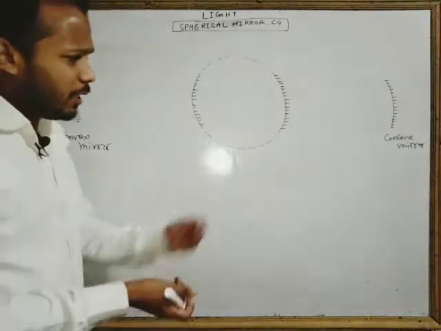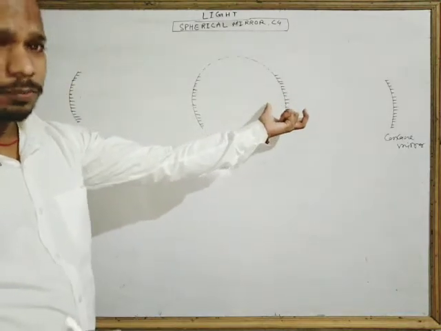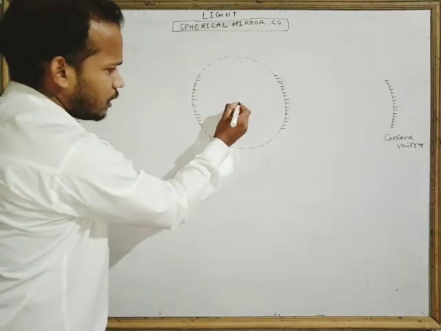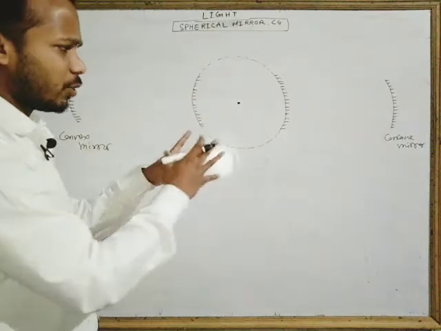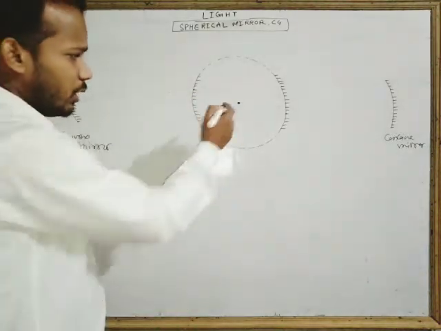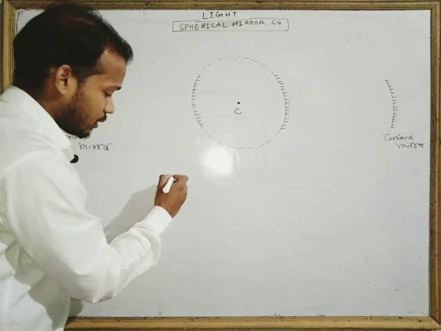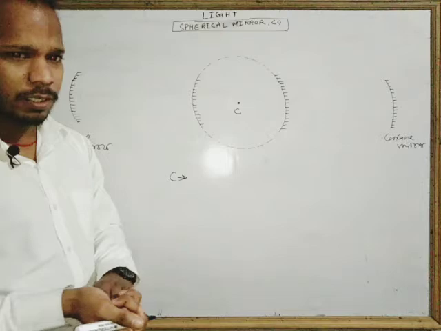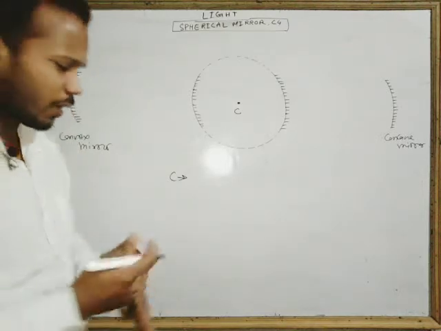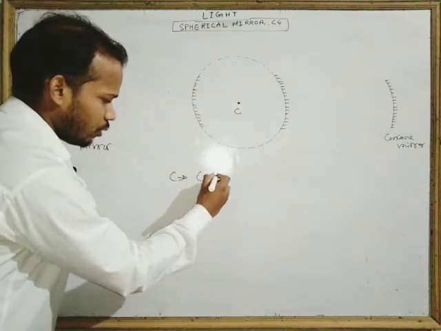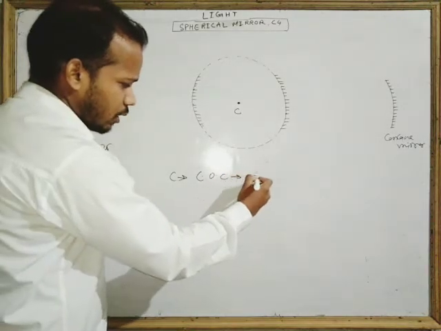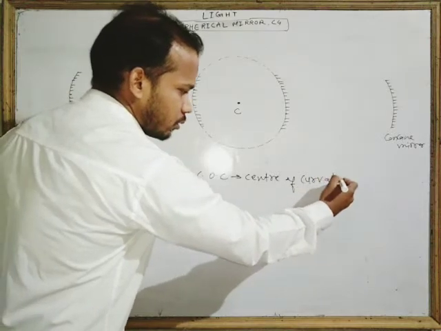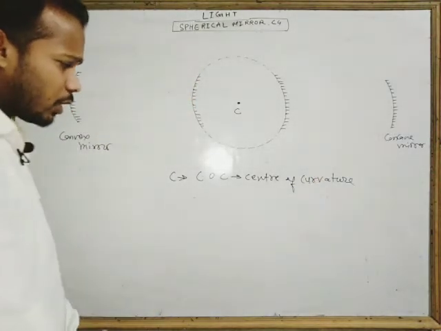Now if this is a mirror and it is a part of a sphere, then there must be a center of the sphere. So look, let's say this is the center of the sphere whose part is the mirror. If this is the center, then this C, the center of the sphere whose part is the spherical mirror, is called the center of curvature. It is called COC. COC means center of curvature.